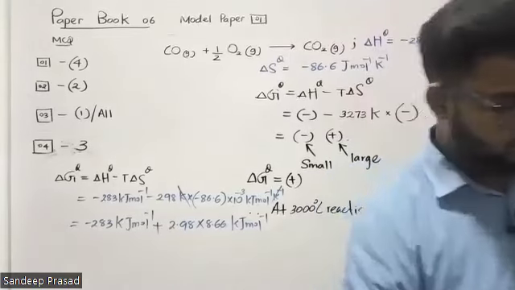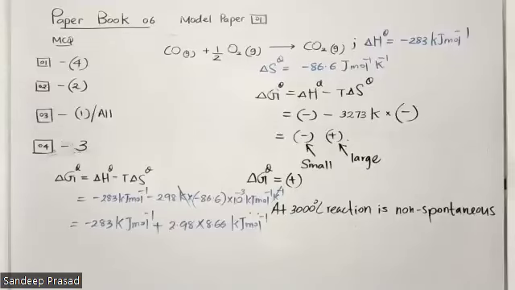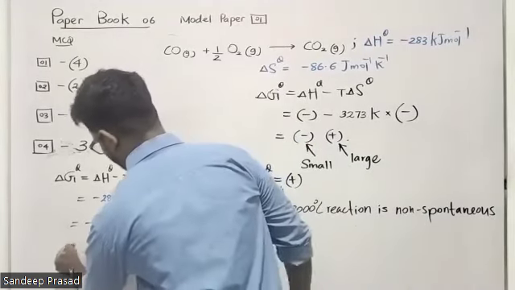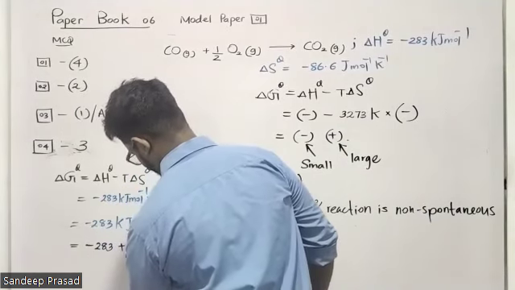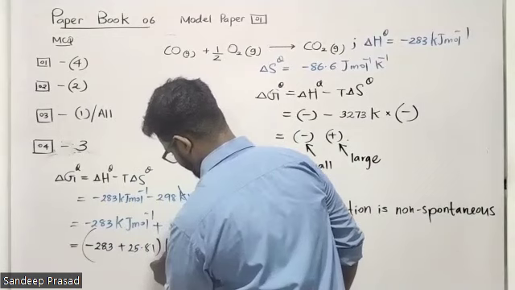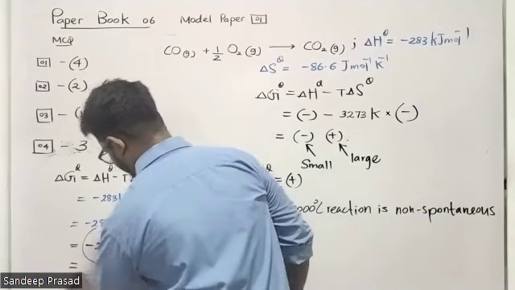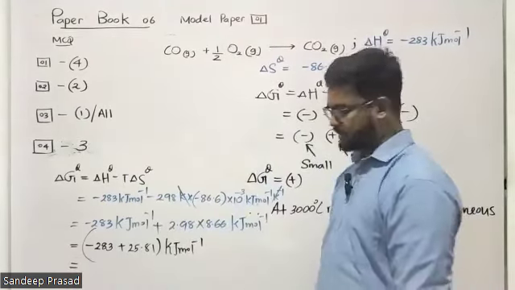If you want the answer for this one, you have to use logarithms. 2.98 multiplied by 8.66, then 25.81. Then you can see that the final answer is a negative value.